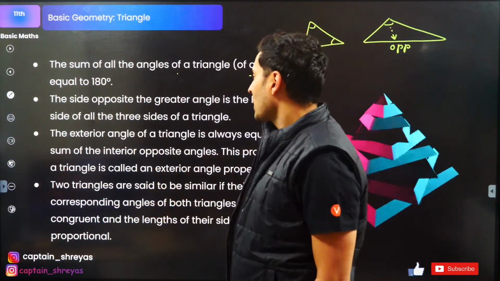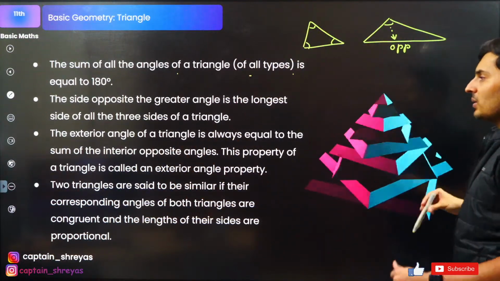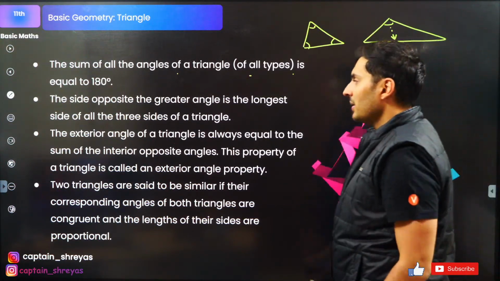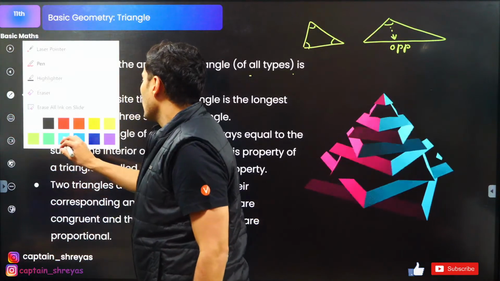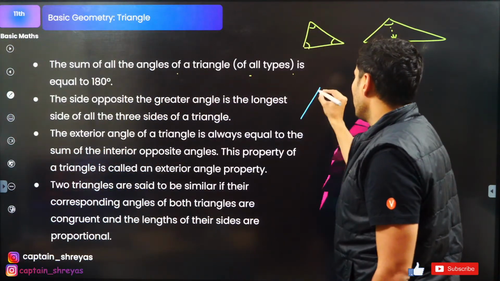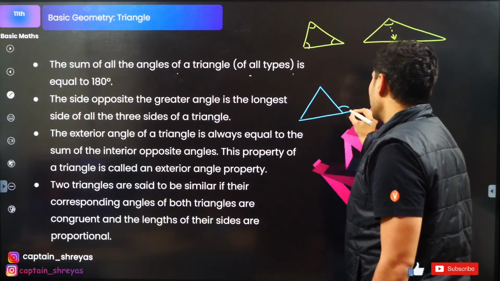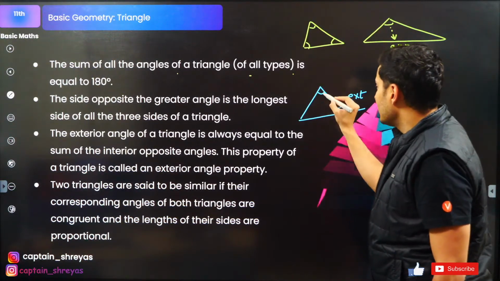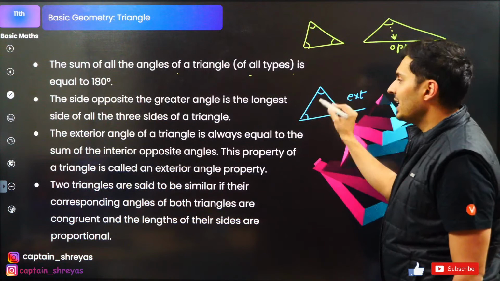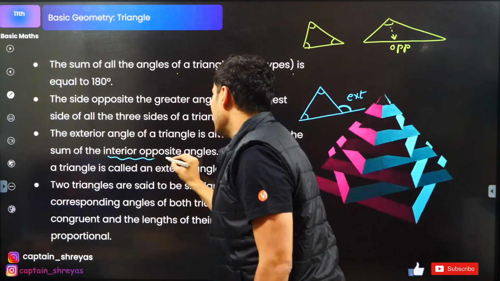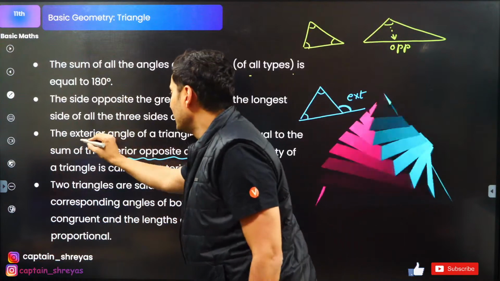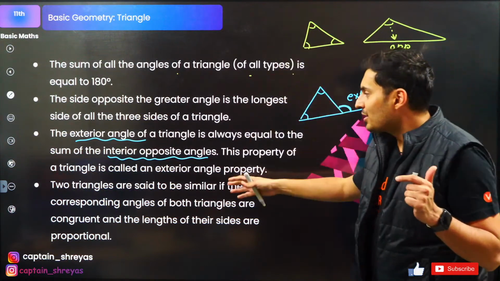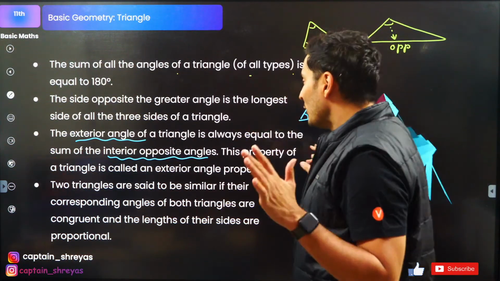That is also true. The exterior angle of a triangle is always equal to the sum of the interior opposite angles. This is called the exterior angle property. What do I mean by that? See, if you have a triangle like this, this is basically your exterior angle. This angle is this angle plus this angle. These two are your interior opposite angles, and their sum is always equal to the exterior angle. Is that clear? Everybody with me? How many of you knew all these properties? Raise your hands.